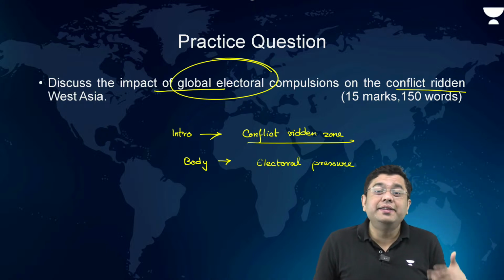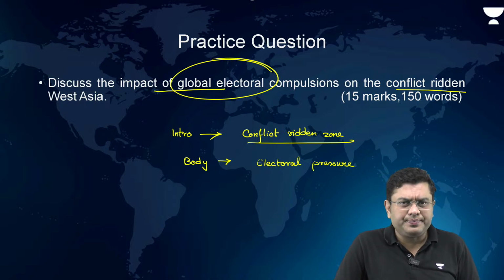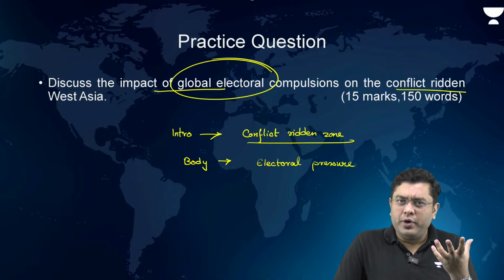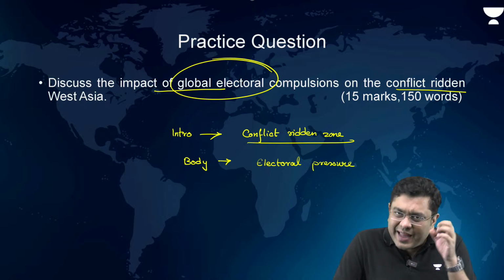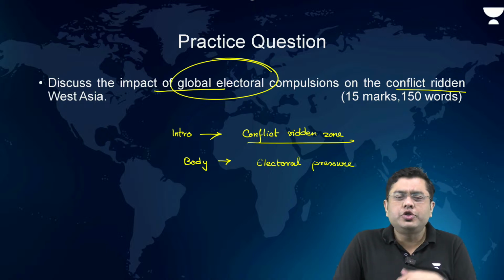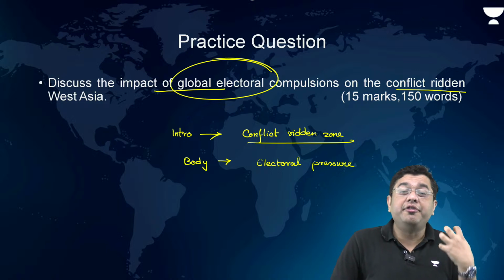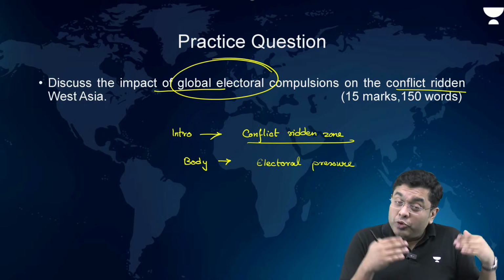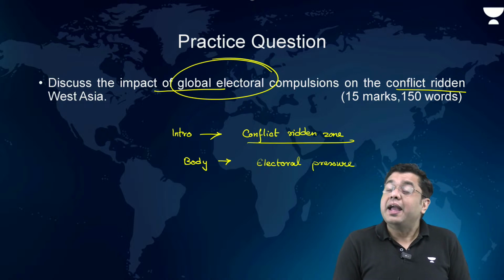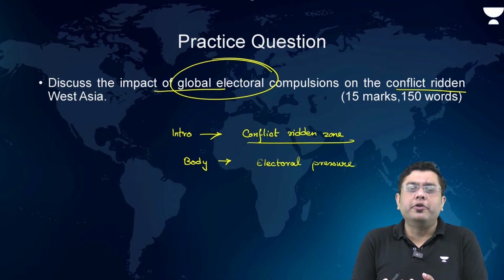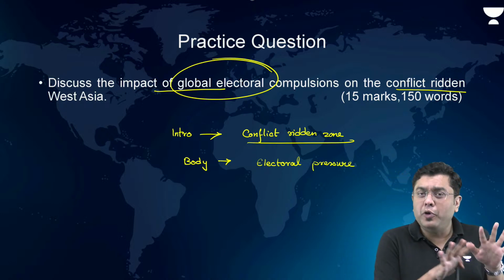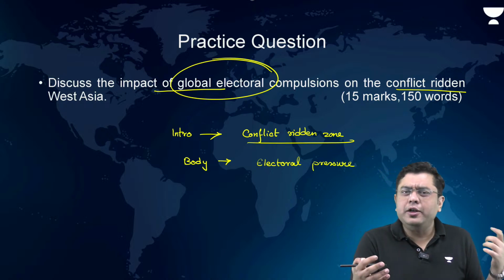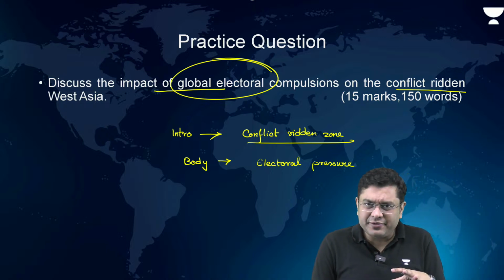So what do you write in the conclusion for these answers? When you write the conclusion, you talk about the way forward, a positive outcome. That is why the need of the hour is to ensure that enough awareness is raised amongst the global population about the realities of the conflict and also what should be the possible outcome, rather than the population coming to have a post-truth world or a kind of conflagrated truth to be believed in.